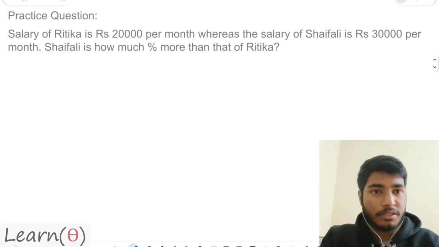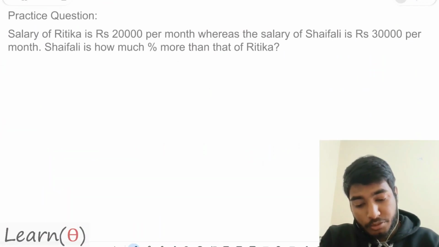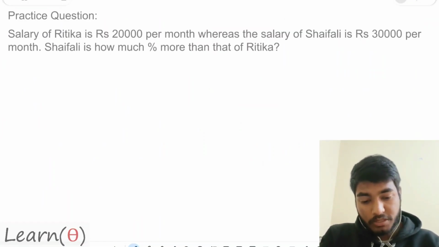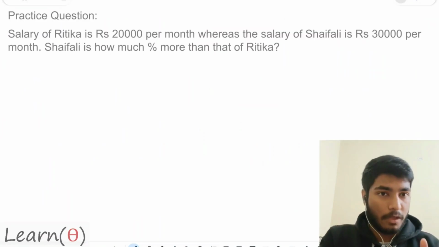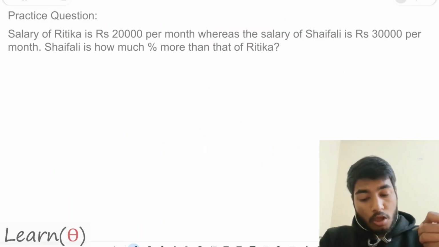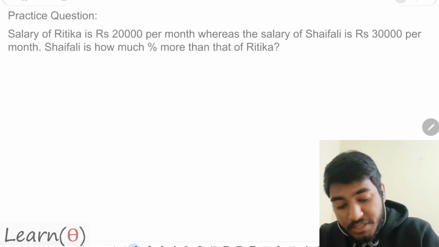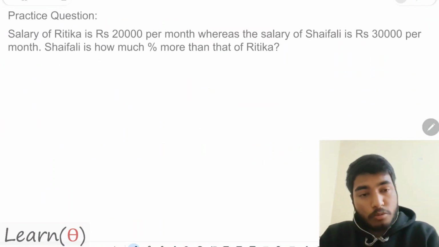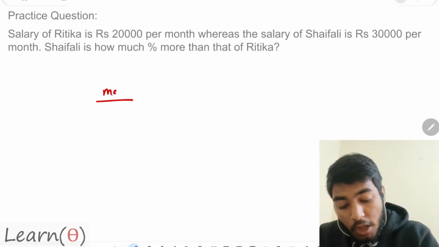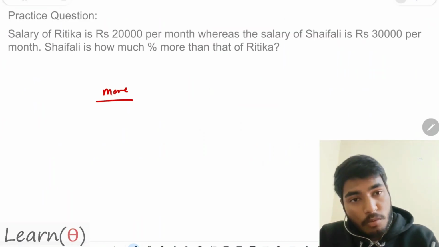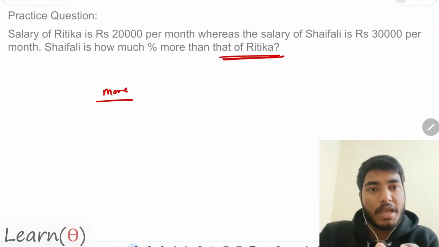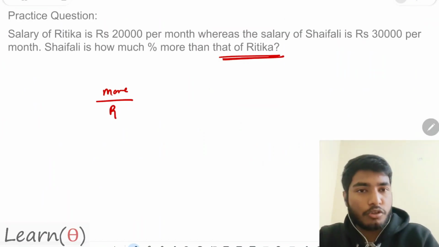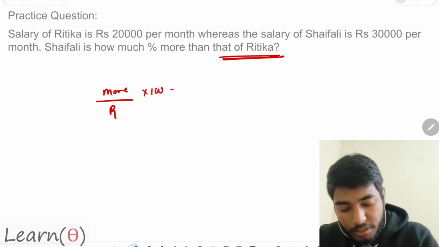Let us use this question again. The salary of Ritika is 20,000 per month, whereas the salary of Shefali is 30,000 per month. Shefali is how much percent more than Ritika? That means I want to get the comparison here. So how to calculate the more percentage? First I will write how much more she got, then divide by that of Ritika, which means Ritika will be in the numerator, into 100.